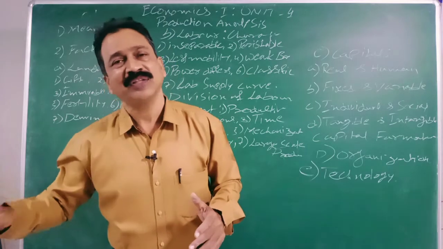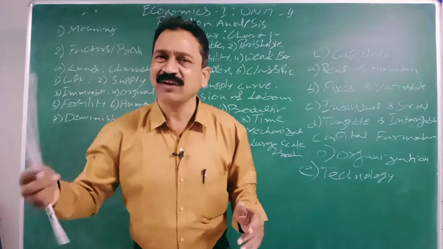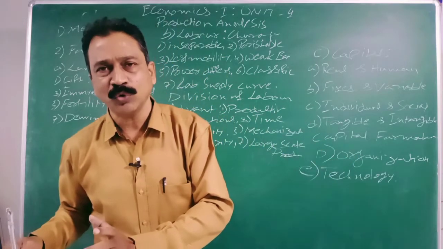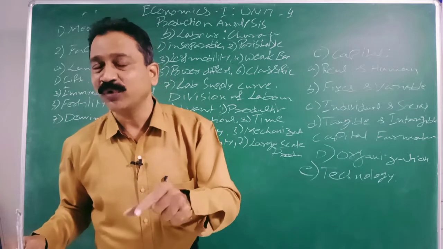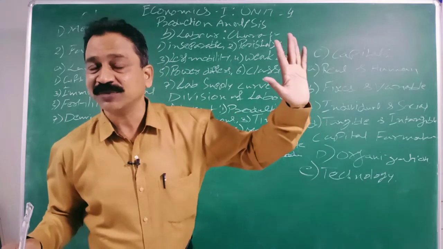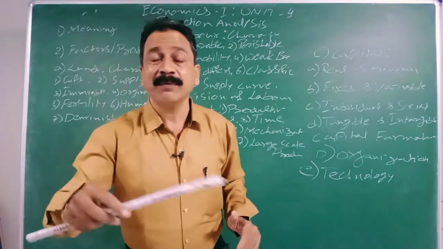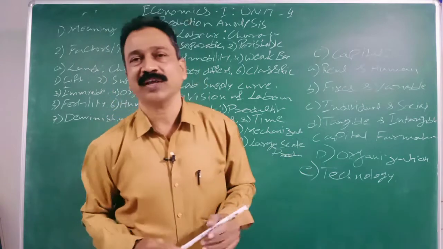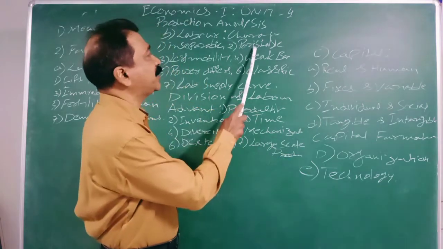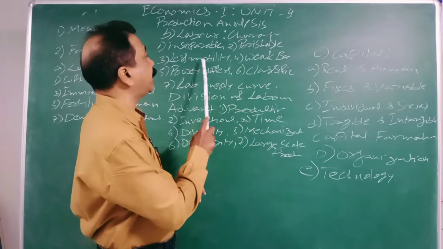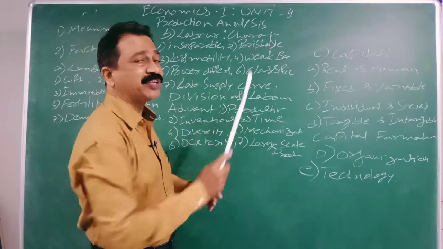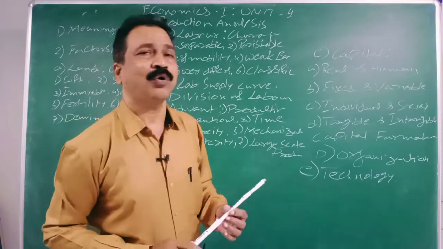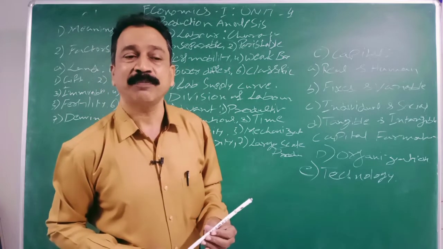Tomorrow whatever you are doing, that is tomorrow's work only. For our convenience we say, oh, I wanted to do this yesterday, but I am doing this today. Even though you are doing yesterday's work, still you are doing it today. Yesterday has lapsed. So your labor is perishable. Yesterday's work is perished. You cannot do yesterday's work today. So in that way, we can see labor is perishable. And that's why his bargaining capacity is very weak. He cannot preserve his work. That's why he cannot bargain with the owner or organizer. His bargaining power is very weak.